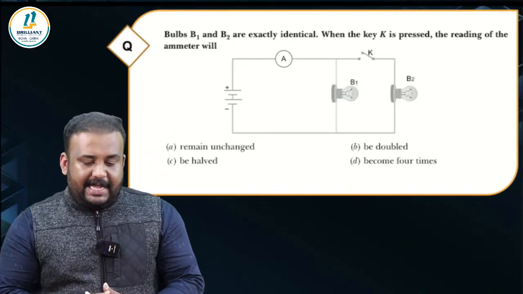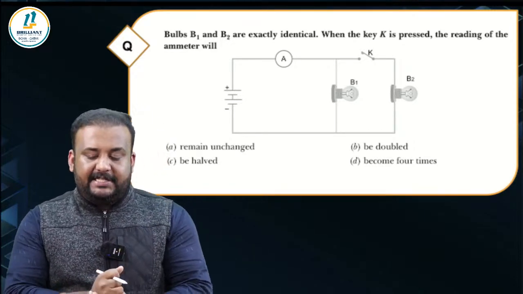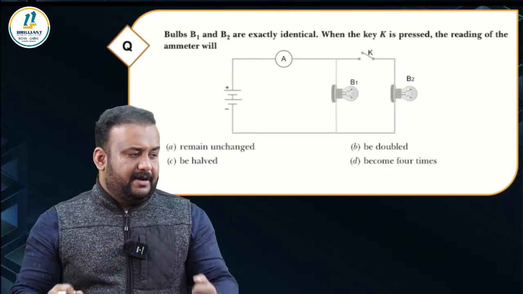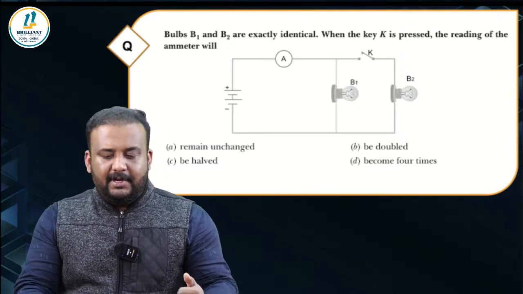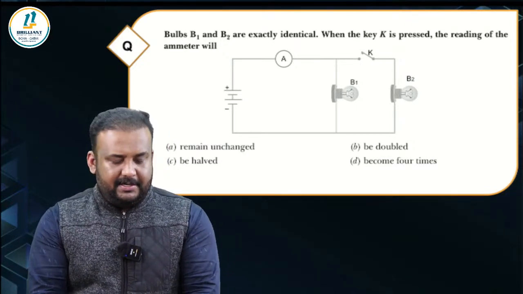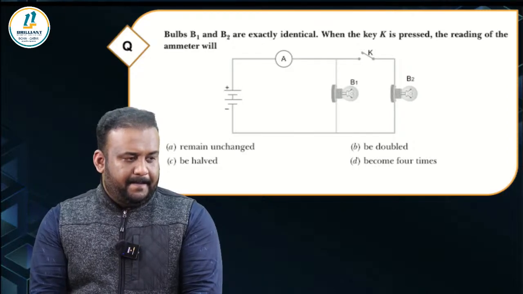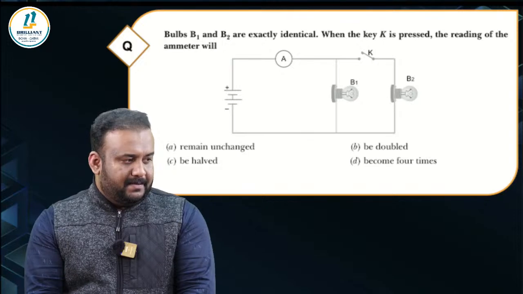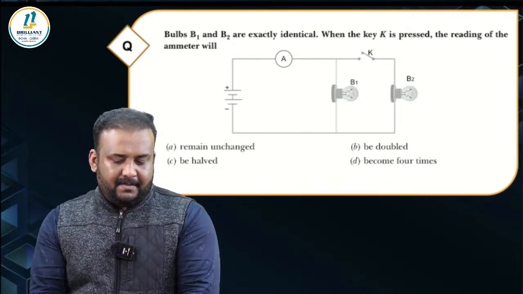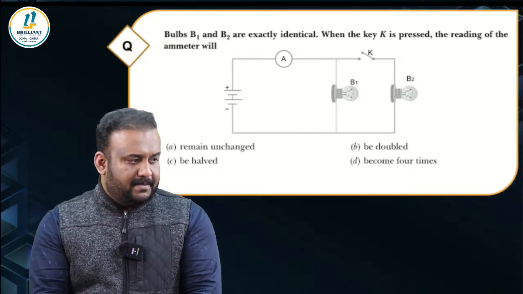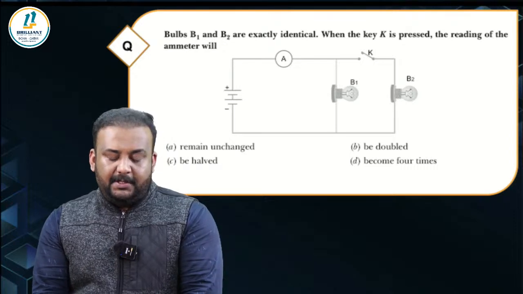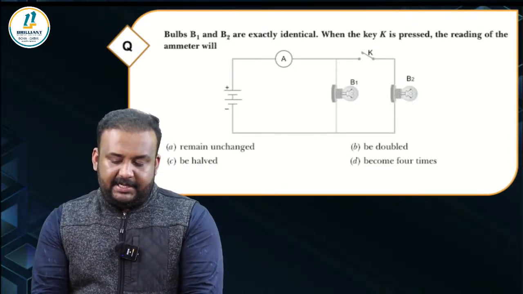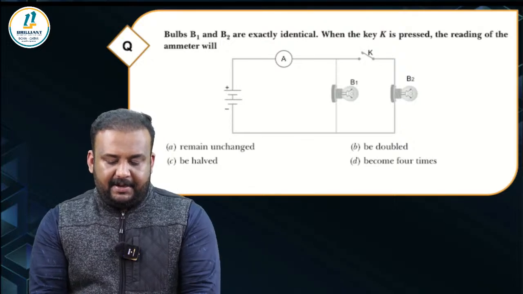Bulbs B1 and B2 are exactly identical. When the key K is pressed, the reading of the ammeter will be. Come on, I want you to use your logic here, quickly. Let me see who is going to answer fast. Bulbs B1 and B2 are exactly identical. When the key K is pressed, the reading of the ammeter will be.